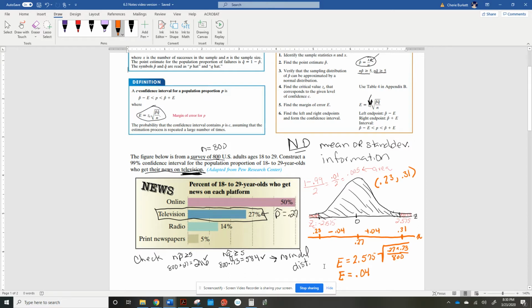So I'm going to show you how to do this on StatCrunch. The only thing that you need to know about StatCrunch is what information they're going to put out, what information they're going to ask you for. And sometimes it's given, and sometimes it has to be calculated.